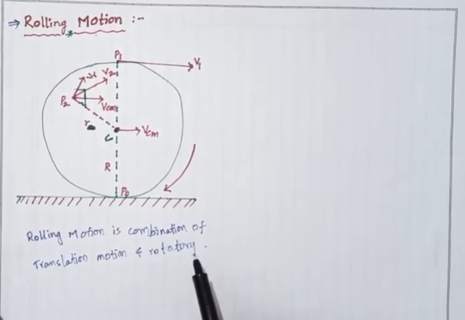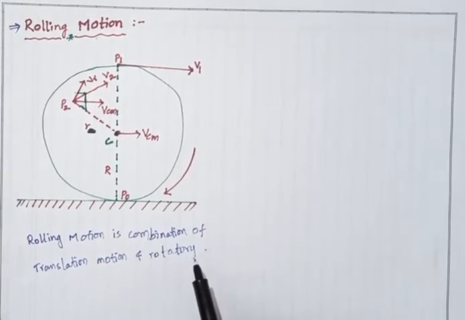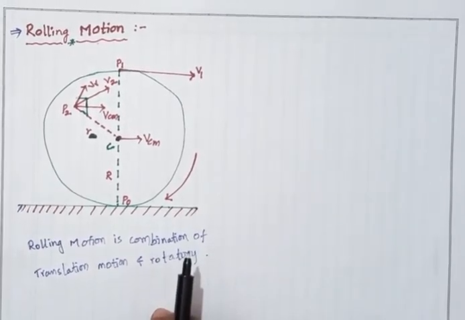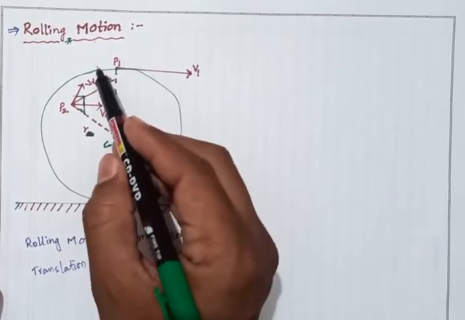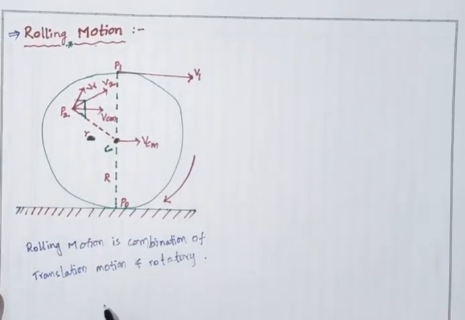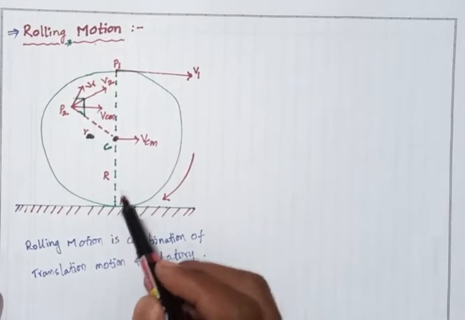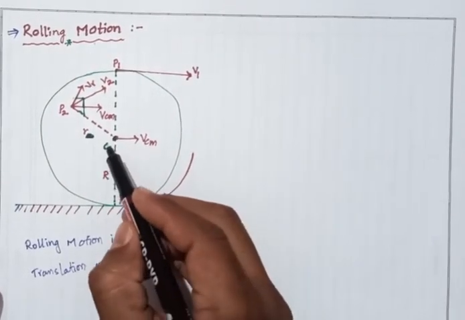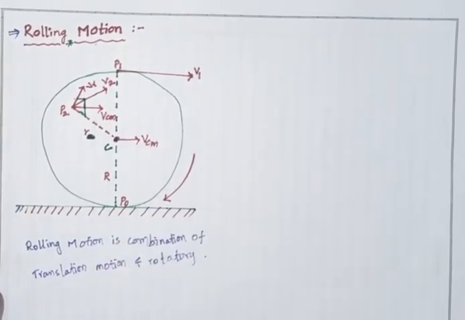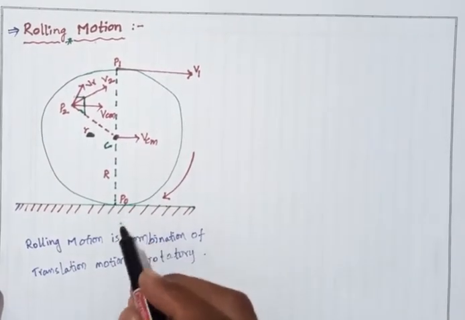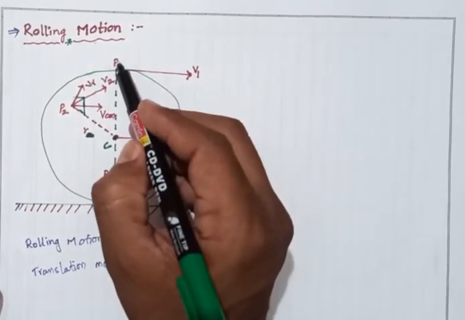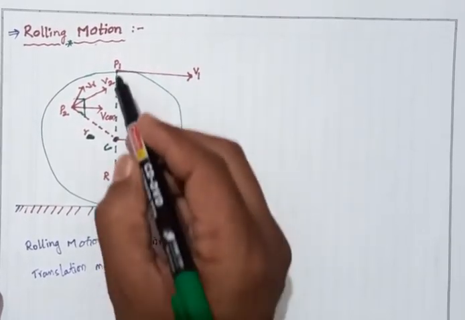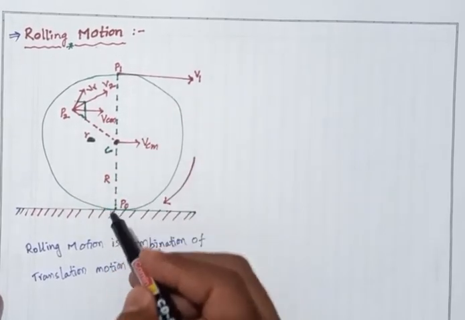Consider a system of particles in translation motion, which has a center of mass. Here we consider a circular disc whose center we have taken as C. P0 is the point in contact with the ground surface, and P1 is at the diameter, on the axis of rotation.